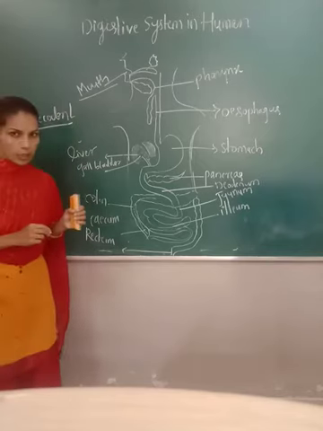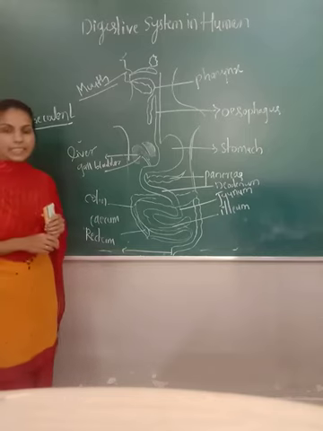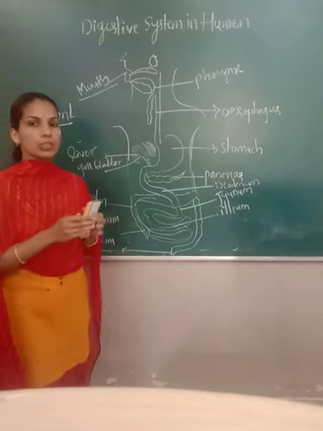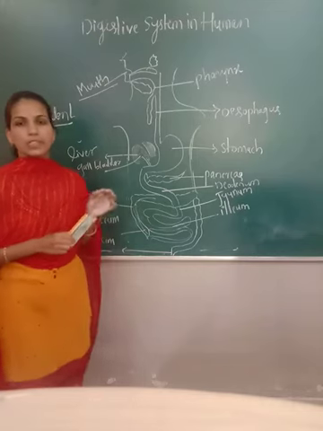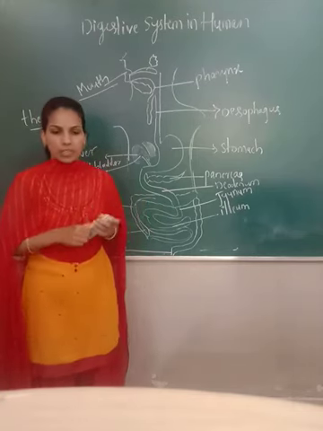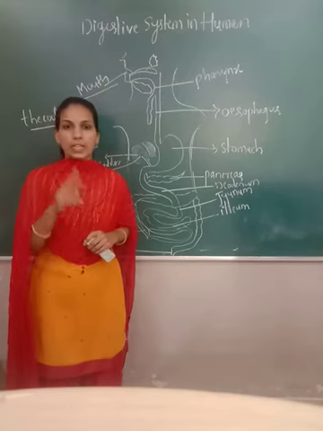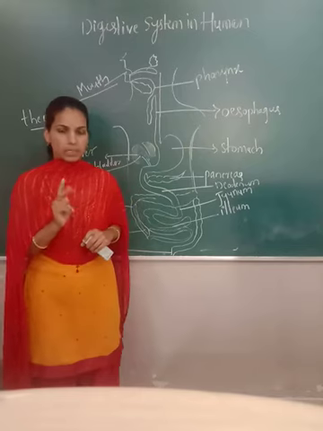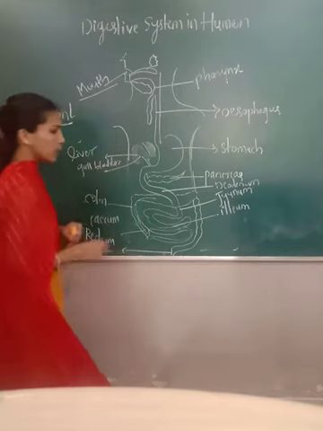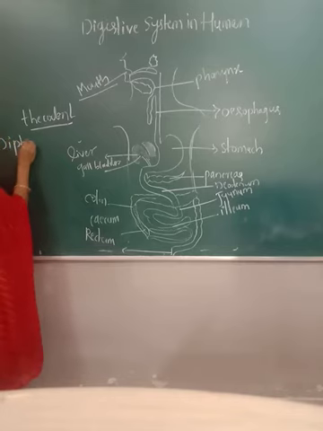Again, in the case of human beings, two sets of teeth are there. One set we call the temporary teeth, meaning milk teeth, that will be replaced by the permanent teeth. So two sets of teeth are present in human beings, and that condition we call diphyodont.